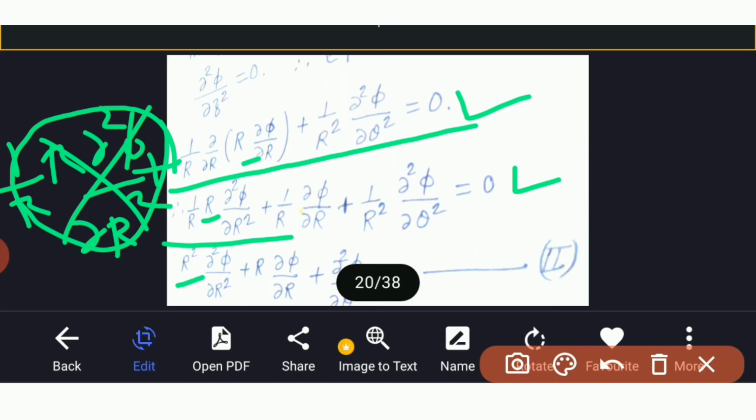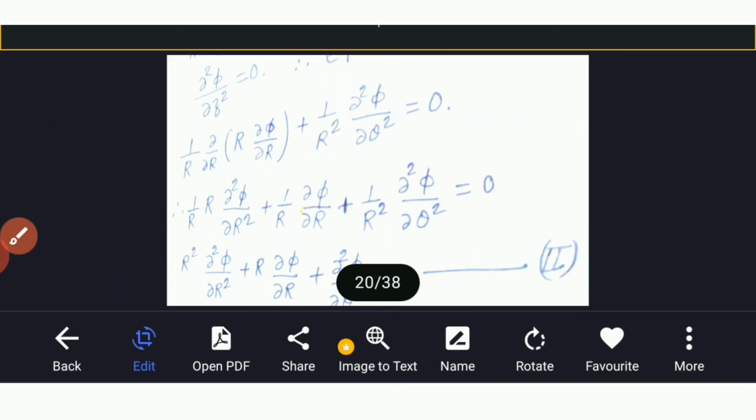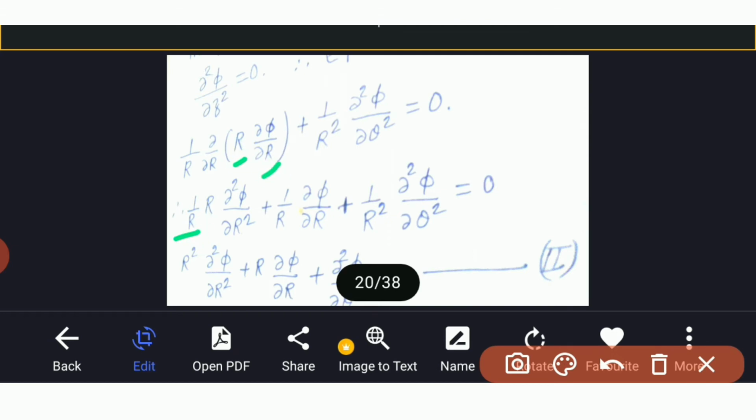We have 1/r here, and we want to differentiate this term with respect to r. So 1/r as it is here. This is the first function, this is the second function. First function as it is, derivative of second, that is ∂²φ/∂r², plus second function as it is, ∂φ/∂r, derivative of this r is 1, 1 into 1/r is 1/r. Then (1/r²) ∂²φ/∂θ² as it is.